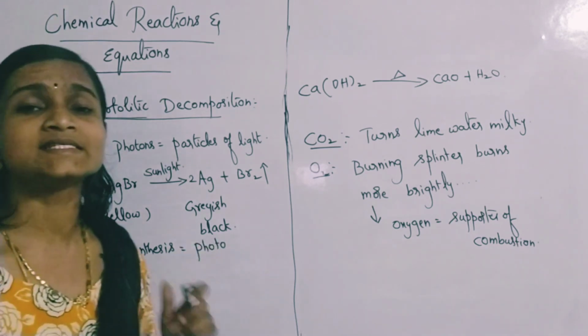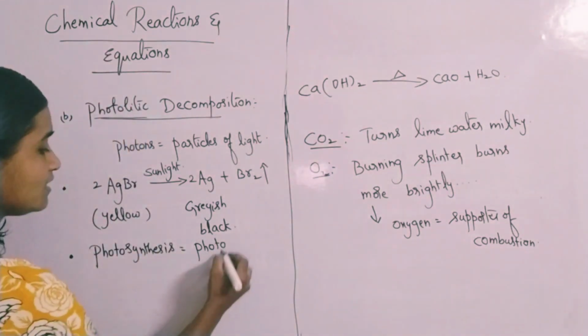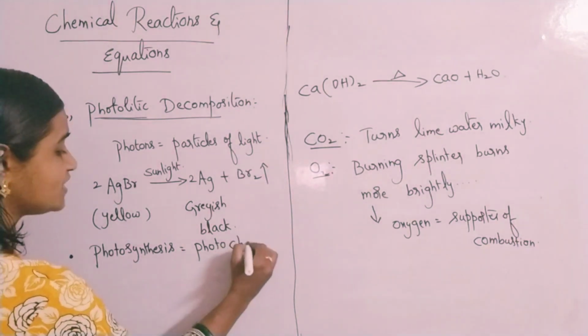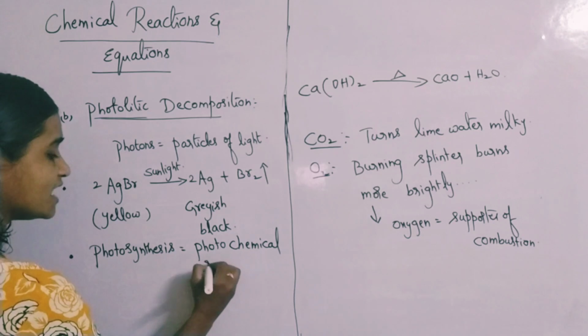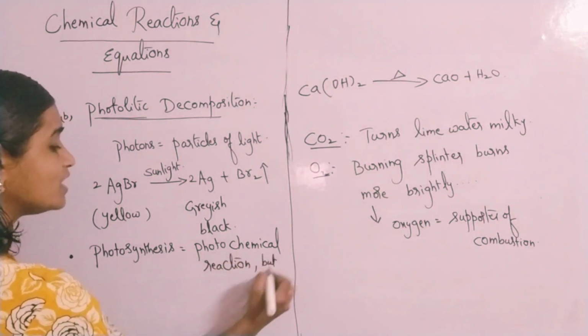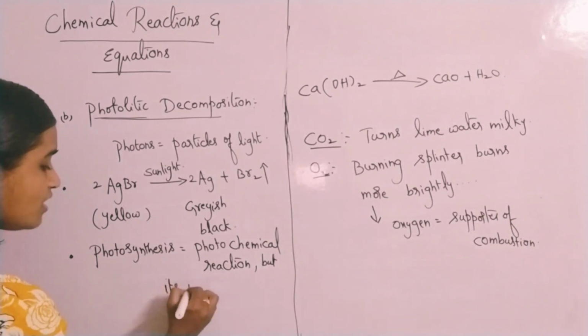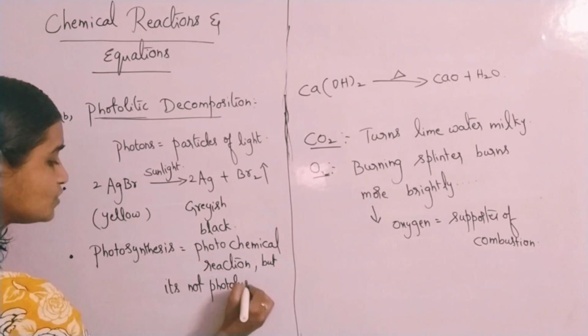The word lysis stands for breaking. Please remember, photosynthesis is not photolysis.